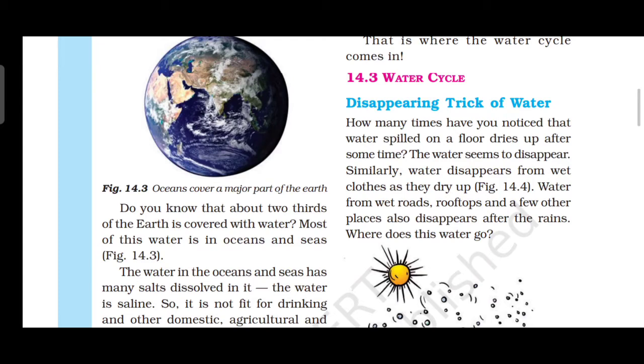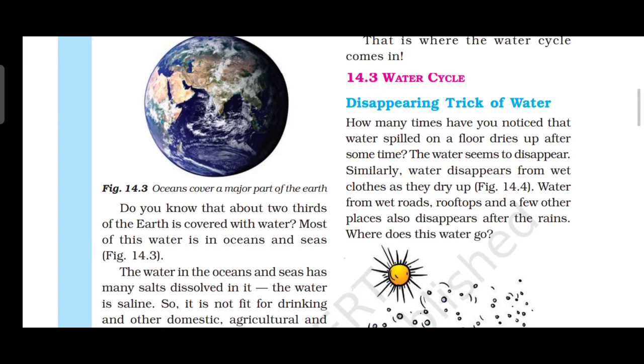From the ocean also we are getting water, but the water is very salty. The water is saline, so it is not fit for drinking and other domestic, agricultural, and industrial needs. We do not use what? Salt water. Okay, the ocean plays an important role in supplying the water that we use. After all, the water that we use is not salty. Many of us live in places far away from the ocean also. Okay, they are using the salty water also.